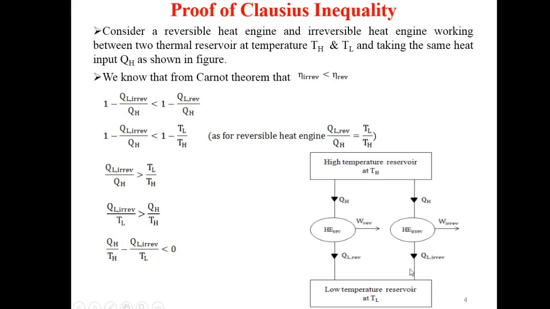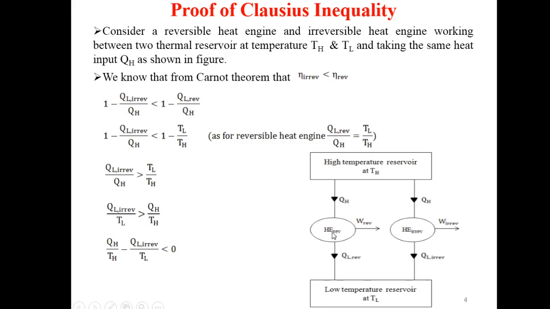So we can see in the figure we have two heat engines. First is the reversible heat engine and the second is the irreversible heat engine. Both of these heat engines are supplied with the same heat input QH from the same high temperature reservoir at TH.